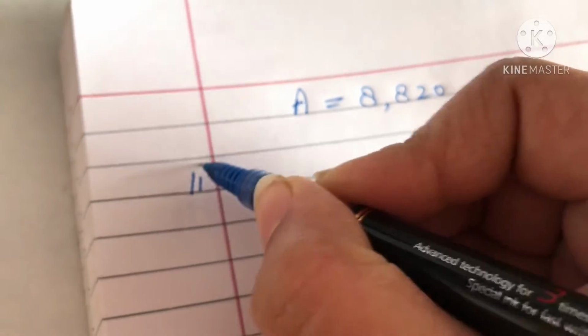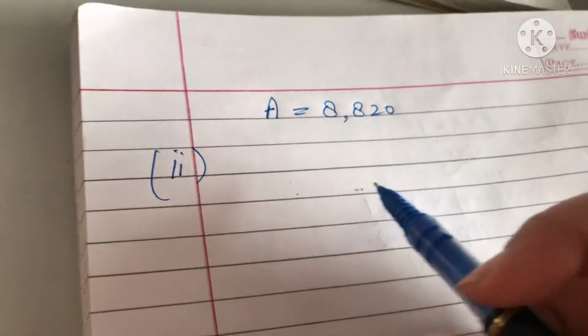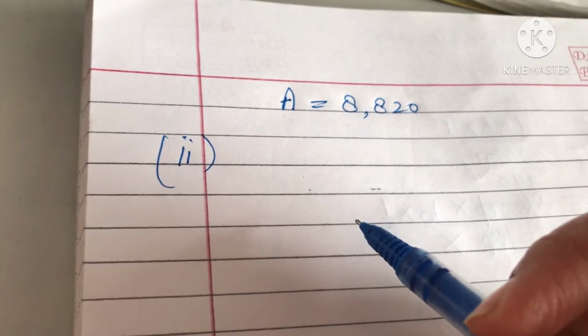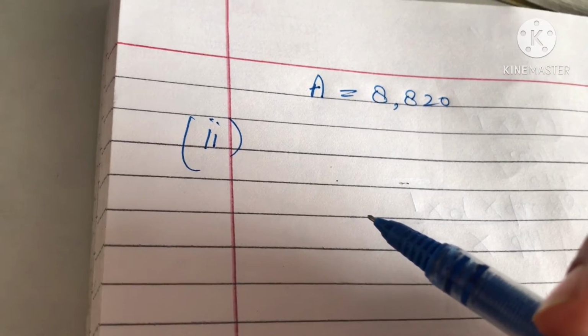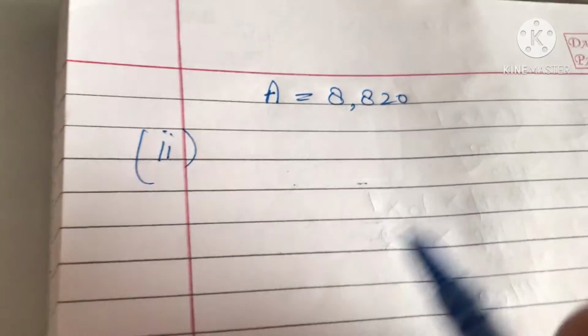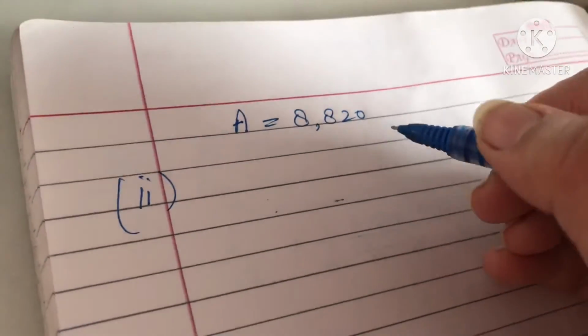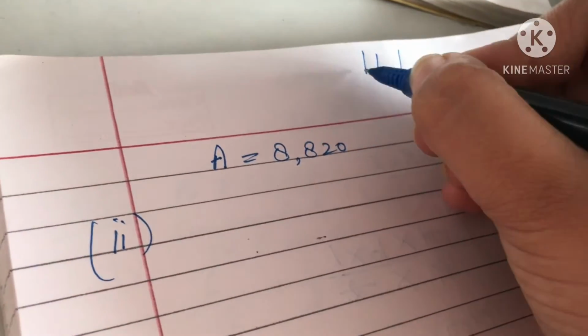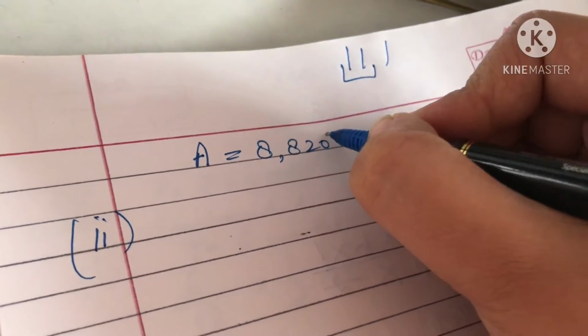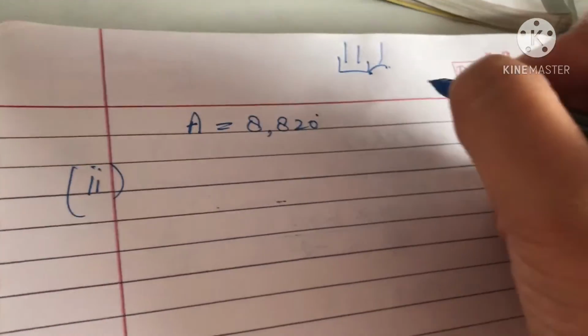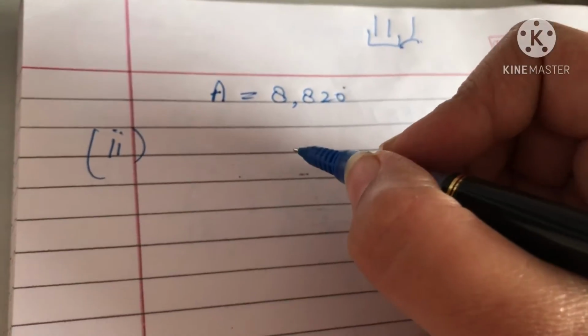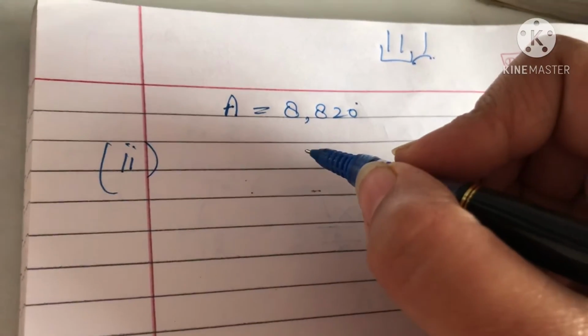The second part is saying that find the interest, not the amount. They are not asking the amount after 3 years. They are saying what is the interest she has got for the third year, only for the third year. Like there are 3 years. For the first 2 we have got this amount she has got. Now for the third year, what is the interest she will get? They are only asking the interest for that particular year.